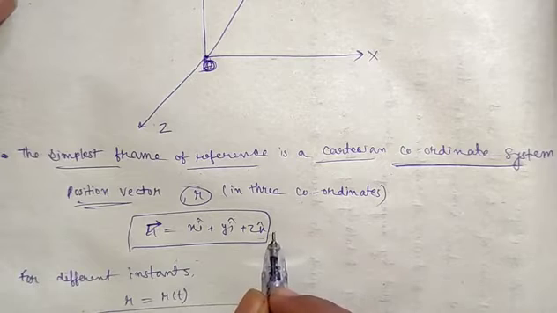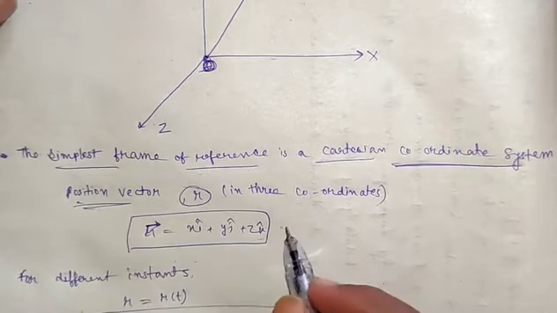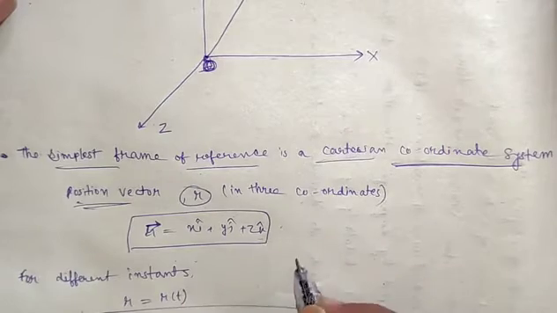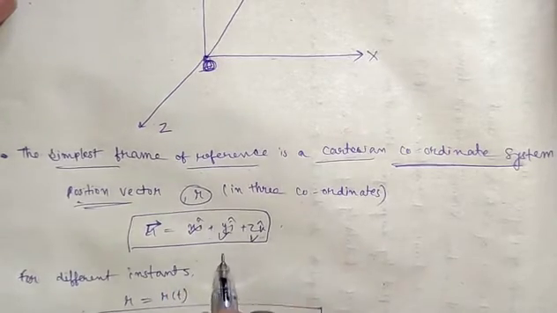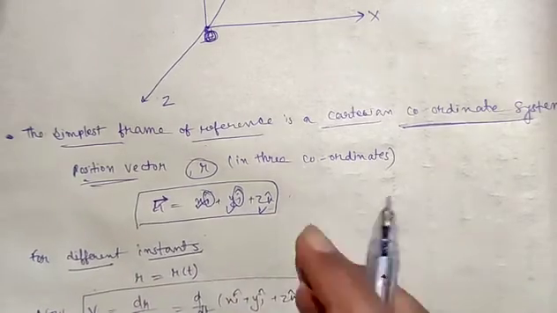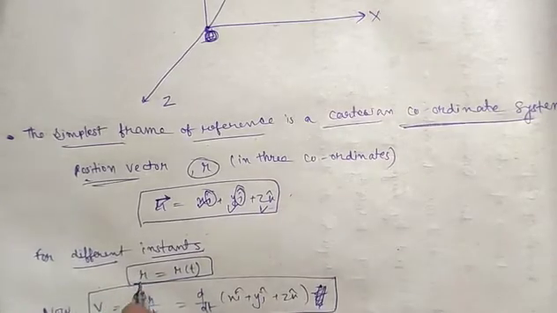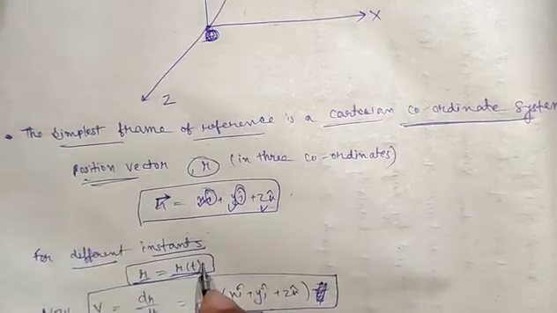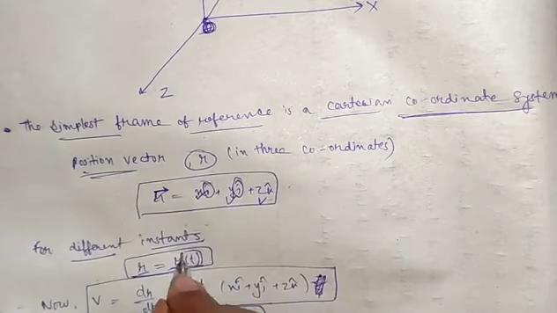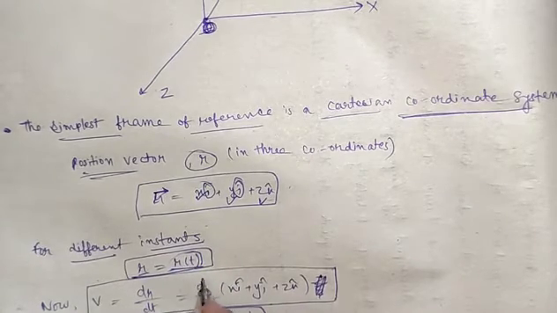So this is the way we describe the position of an object in the Cartesian plane using the x, y, and z coordinates. Different events have different times, but the position may be the same. So in that case, we have to use the function r equals r(t), because the position will then be a function of time.